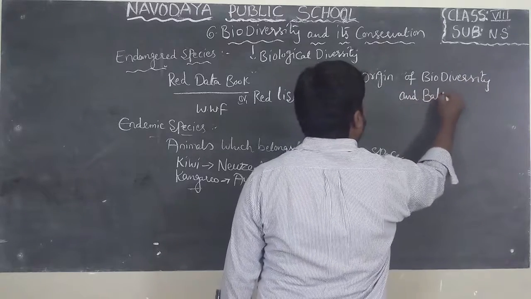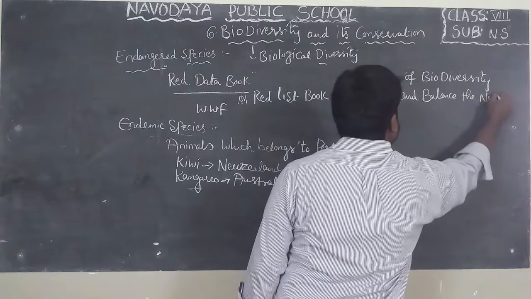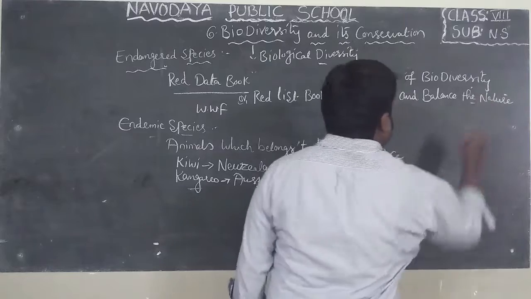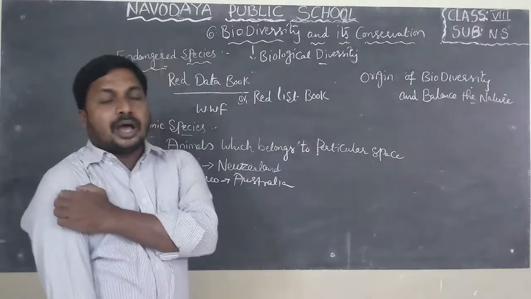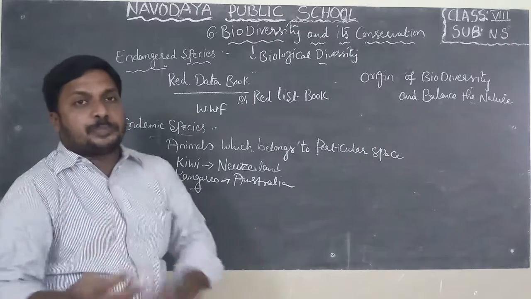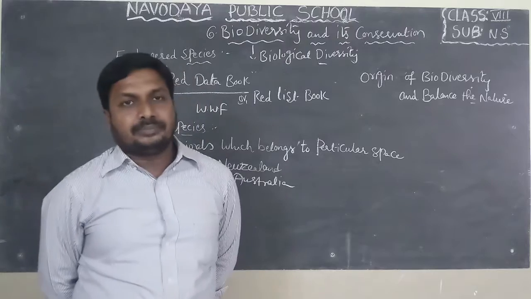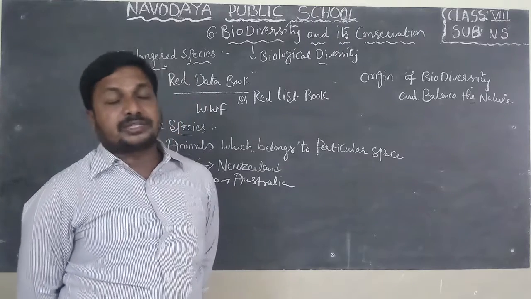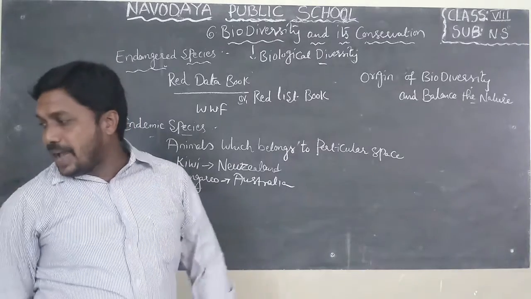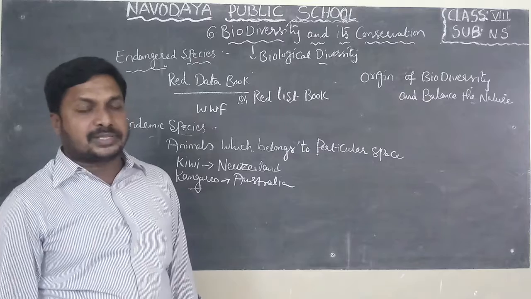And balance the nature. If you will observe nowadays, we are cutting trees. For which purpose? That is known as deforestation. For which purpose? For agriculture, for construction of dams, for construction of roads, for construction of buildings. Man is the person who is responsible to destroy the biodiversity.